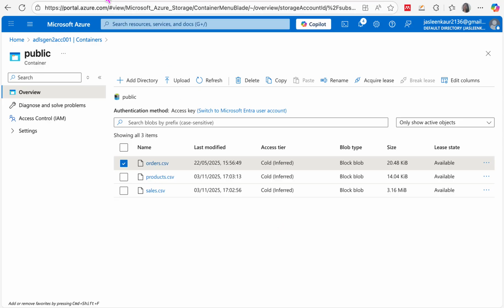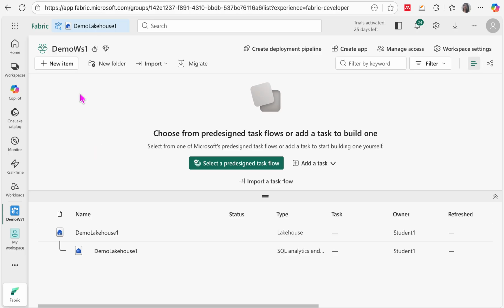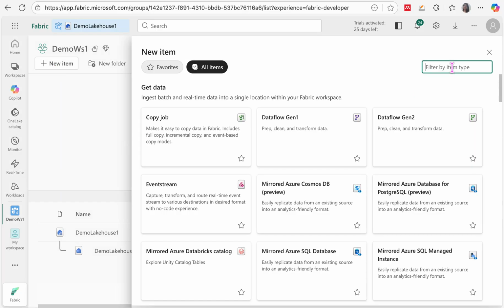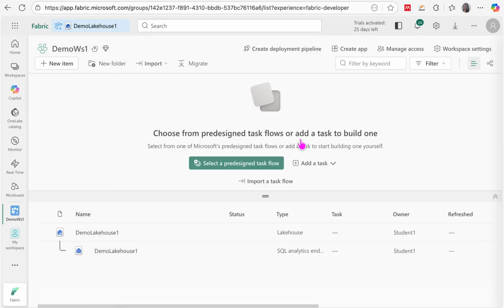Now let's go to the Fabric, and over here let's create a new item, Dataflow, or you can even go into the demo Lakehouse one, and from there you can say get data using Dataflow. So let's say plus new item and search for the Dataflow.